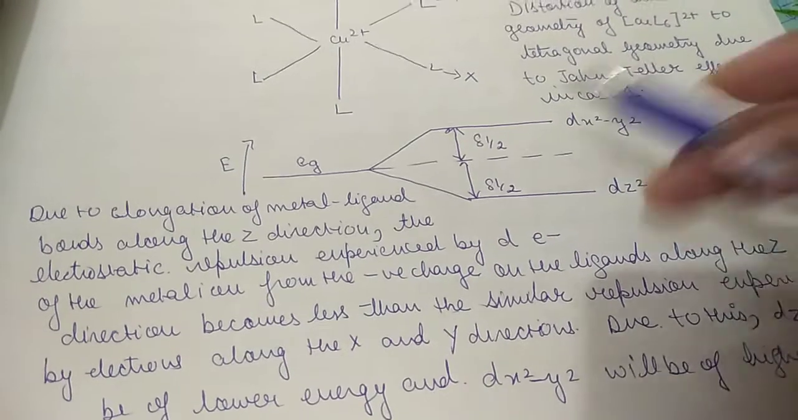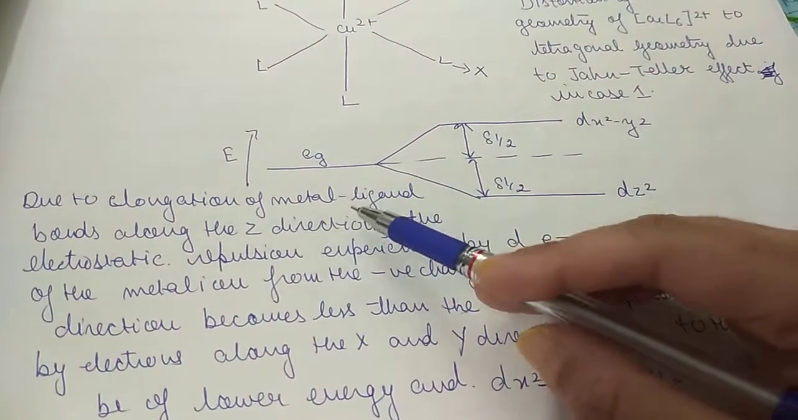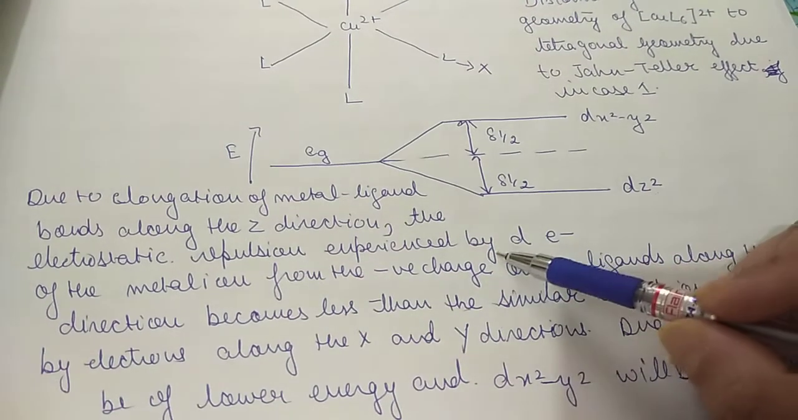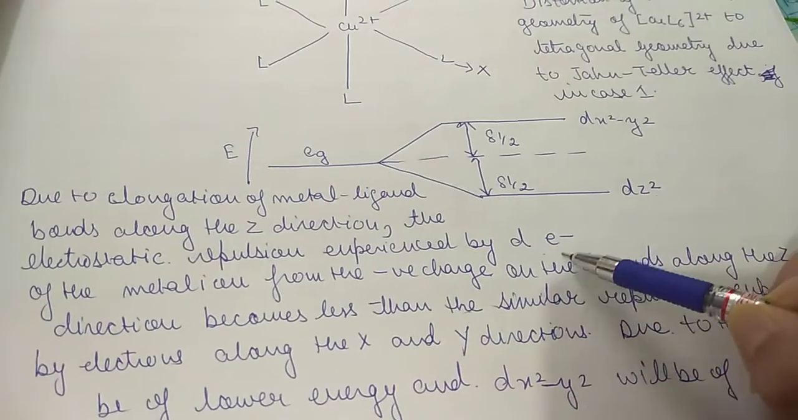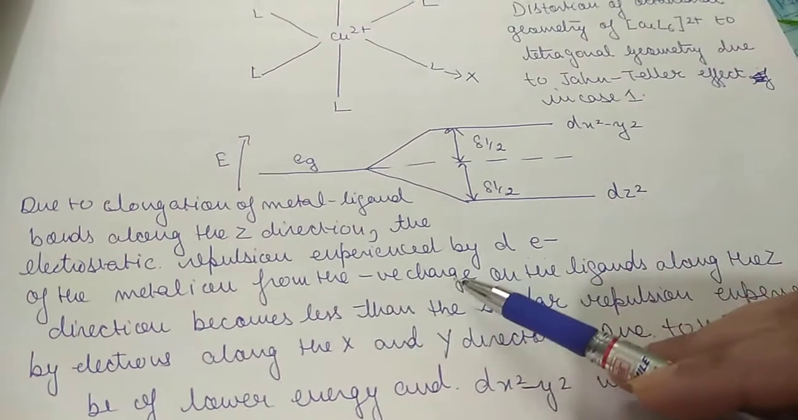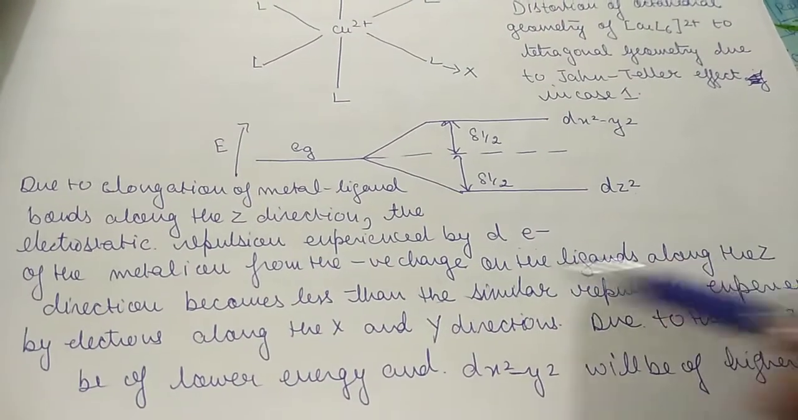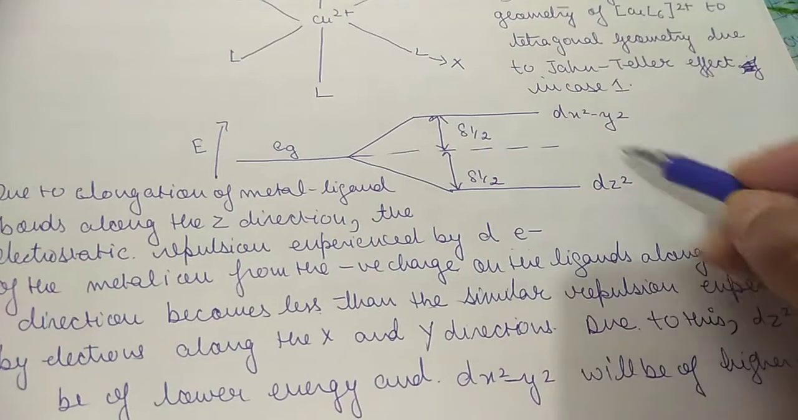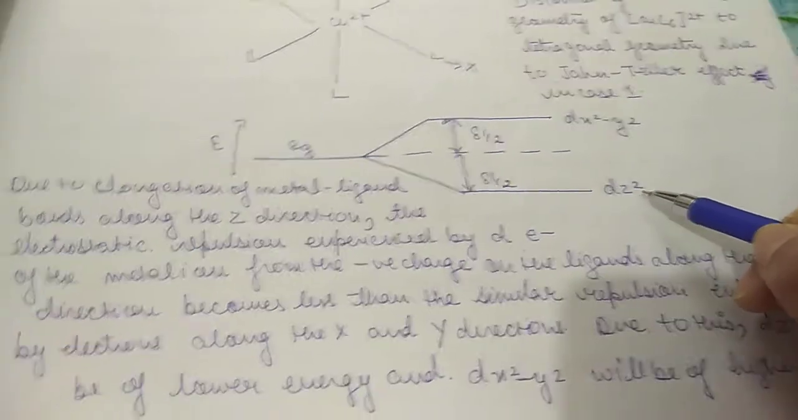Now you can see here, due to elongation of metal-ligand bonds along the z direction, the electrostatic repulsion experienced by the d electron of the metal ion from the negative charge on the ligands along the z direction becomes less. Very important. Obviously there is elongation due to this.